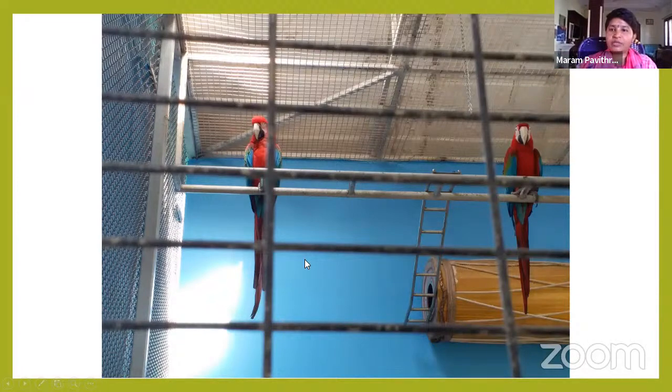If you closely observe the feathers and quill of those birds, there will be a slight difference. If you observe the beak, you can find differences in the beak. If you see all at once, they look similar, but if we observe in depth, we can find some differences. That is the variation in living organisms. Every living organism is unique. That is what I want to say.